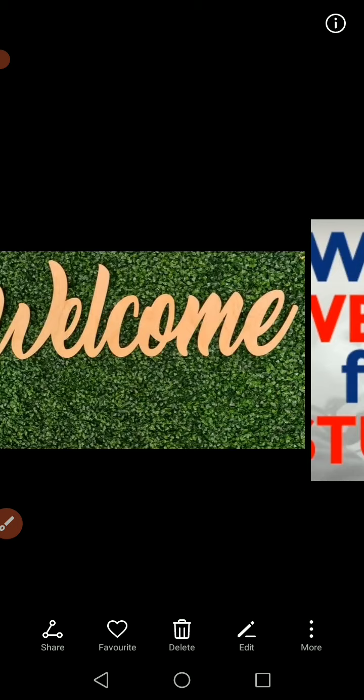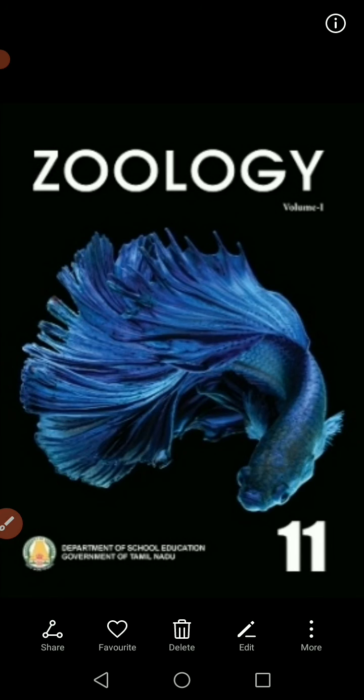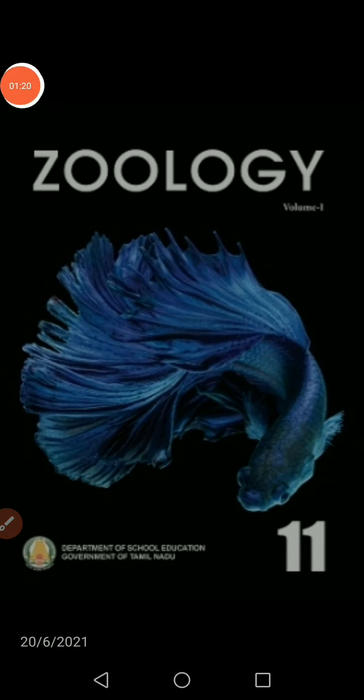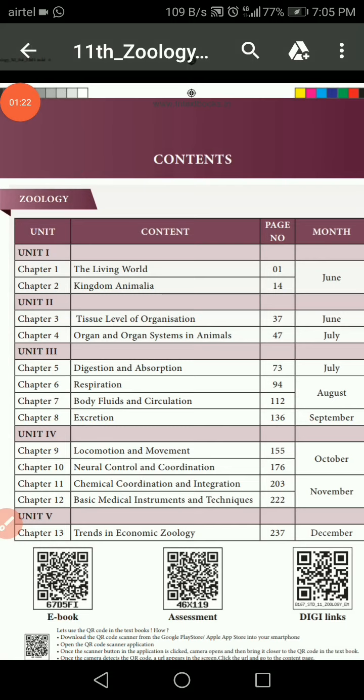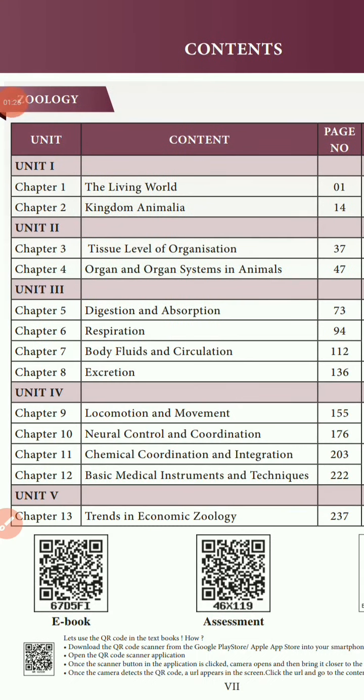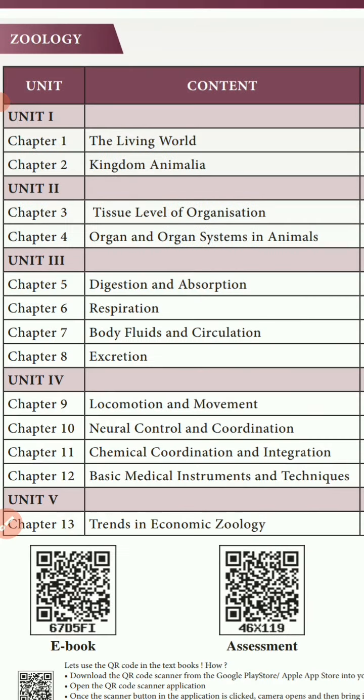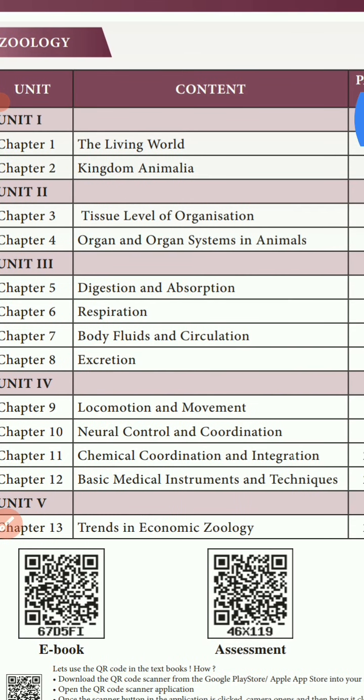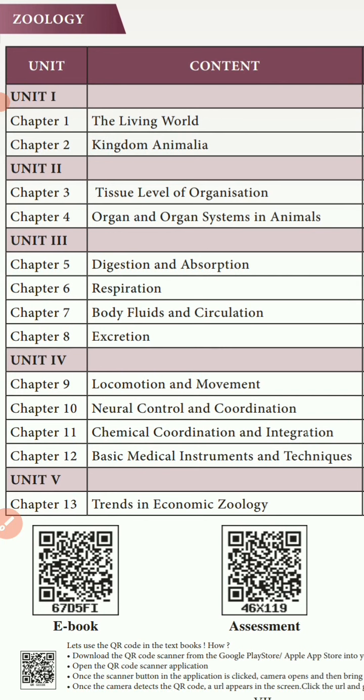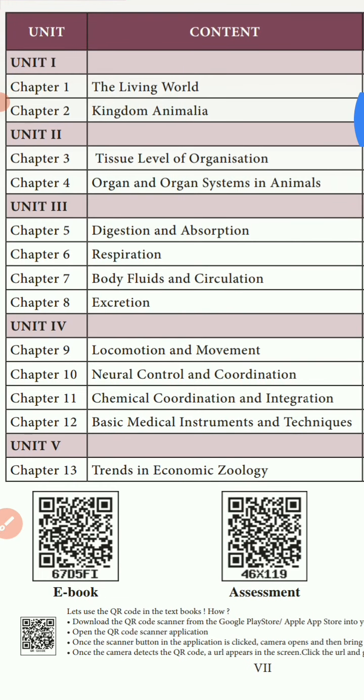In the zoology subject you have only one book. In that book you will have 13 chapters totally. How many chapters? 13 chapters. These are the 13 chapters. Chapter 1, The Living World. Chapter 2, Kingdom Animalia. Chapter 3, Tissue Level of Organization. Chapter 4, Organ and Organ Systems in Animals. Chapter 5, Digestion and Absorption.